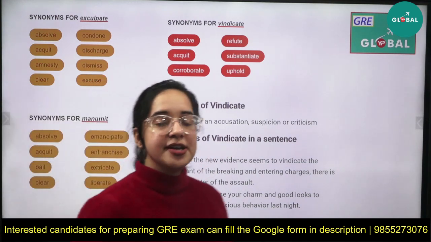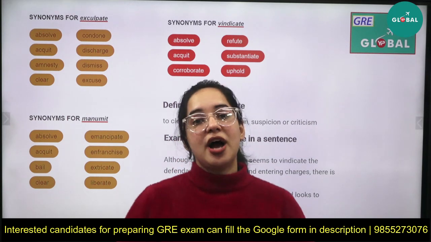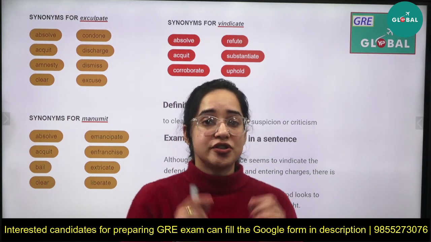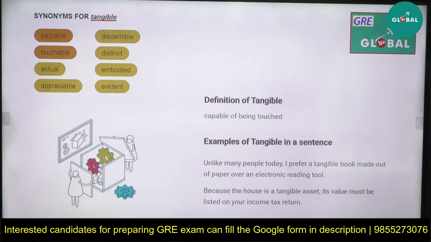The sentences given here are actually to help you out on how you need to use it in normal sentences and how you can actually remember the high frequency words which are very, very important for your GRE exam, right? Next is tangible, capable of being touched. Unlike many people today, I prefer a tangible book made out of paper over an electronic magnetic tool.